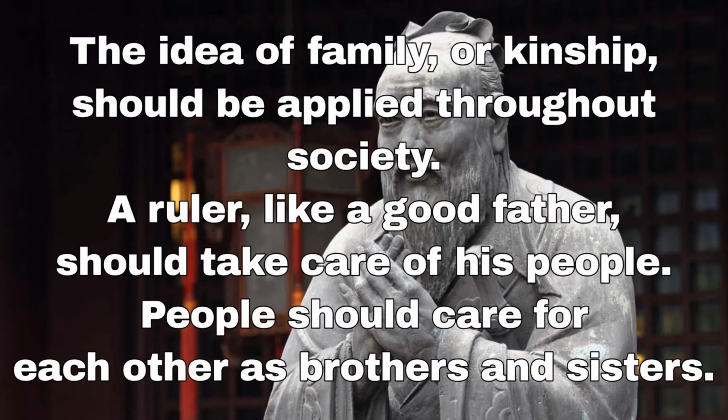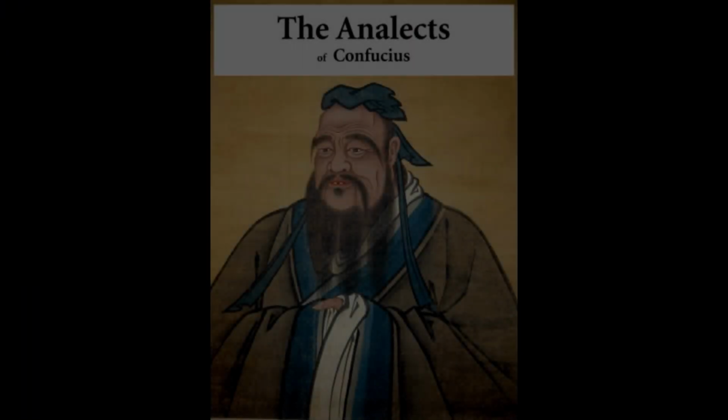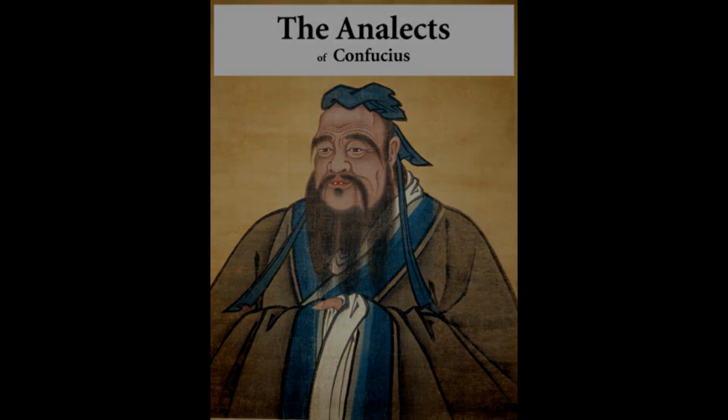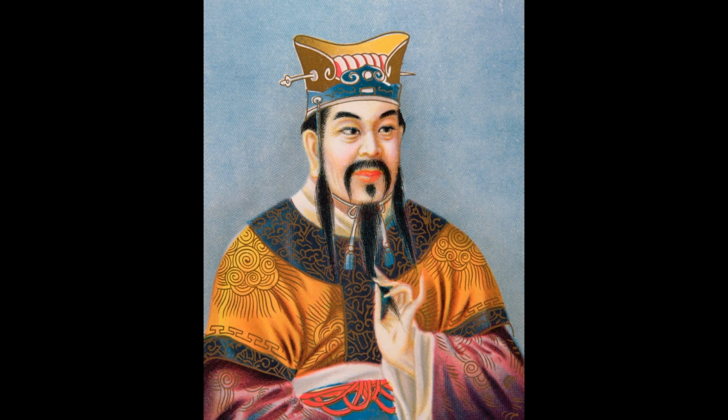The idea of family or kinship should be applied throughout society. A ruler, like a good father, should take care of his people. People should care for each other as brothers and sisters. Confucius was not well known during his lifetime. However, the ideas of Confucianism were later written down by many of his followers in a collection known as the Analects. As a result of his influence, Confucianism was the official philosophy of China for hundreds of years. These ideas strongly influenced Chinese culture and society in the past, and remain important today.